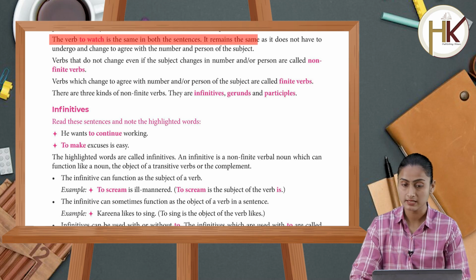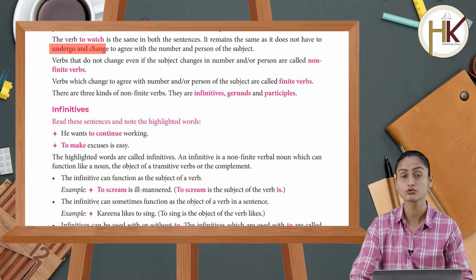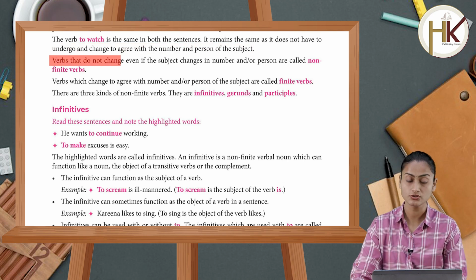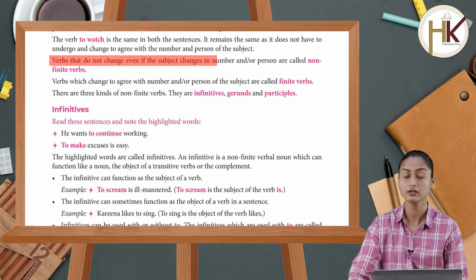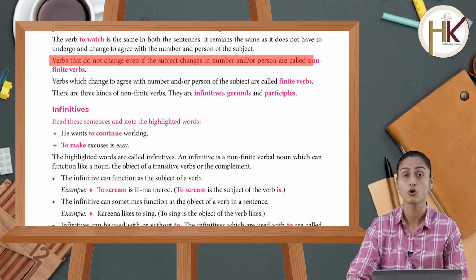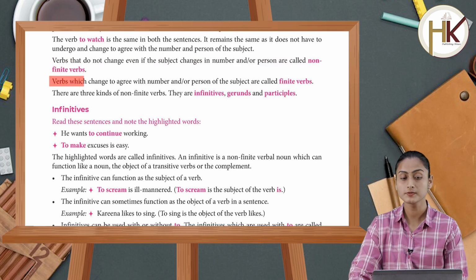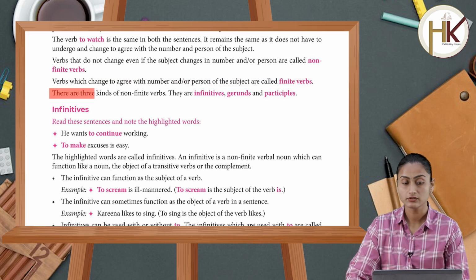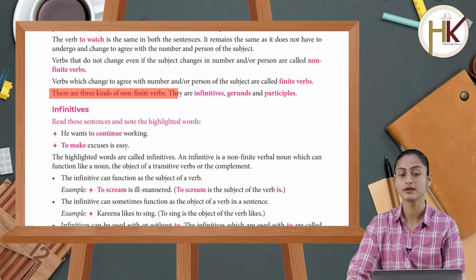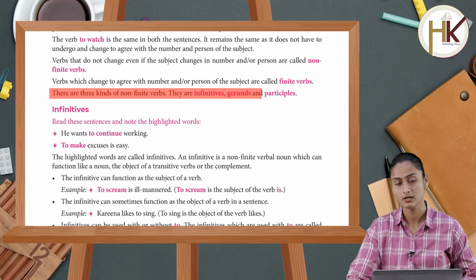It remains the same as it does not have to undergo any change to agree with the number and person of the subject. Verbs that do not change even if the subject changes in number and or person are called non-finite verbs. Verbs which change to agree with the number and or person of the subject are called finite verbs. There are three kinds of non-finite verbs. They are infinitives, gerunds and participles.